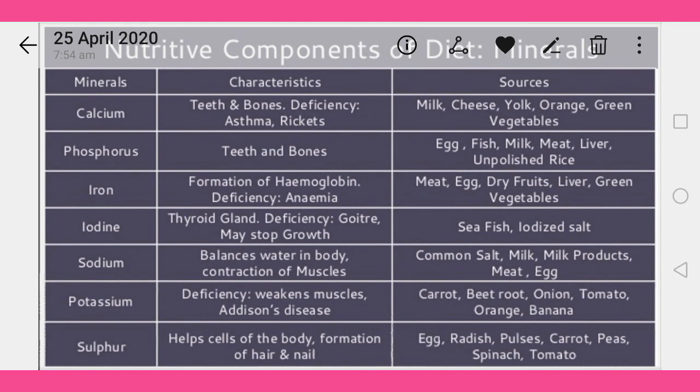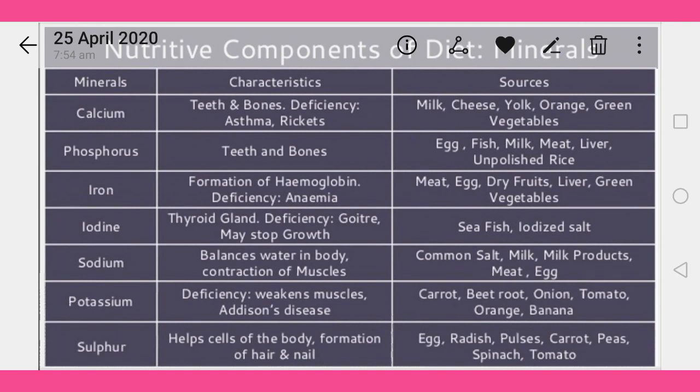Next one is sodium, which balances water in the body and helps the contraction of muscles. It is also responsible for smooth muscle functioning. The rich sources of sodium: common salt, milk products, meat, and egg. These are considered rich sources of sodium.